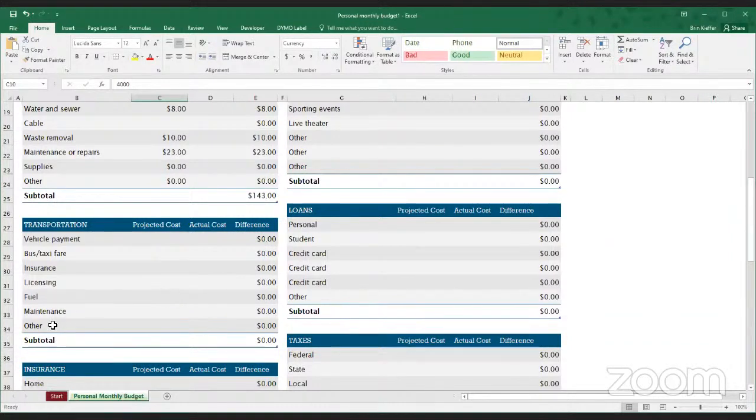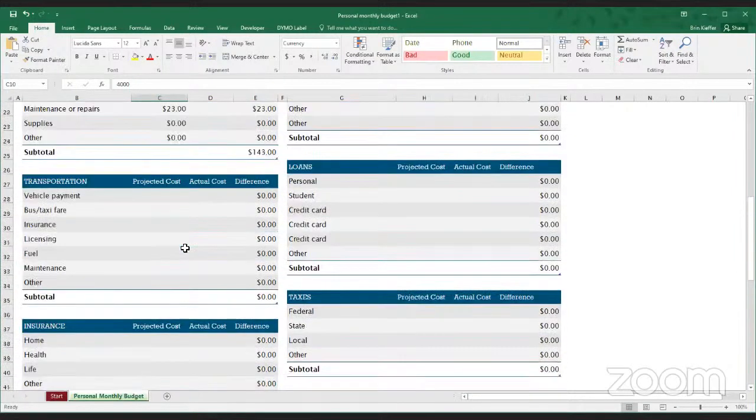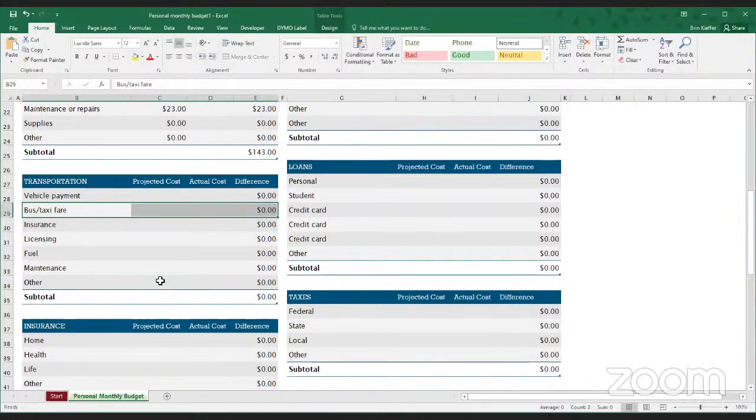If you have some experience working with Excel spreadsheets, you might feel comfortable making adjustments to them. You might, for instance, feel comfortable finding a way to remove, if you don't use the bus or taxis ever, this bus and taxi fare line on this sheet.